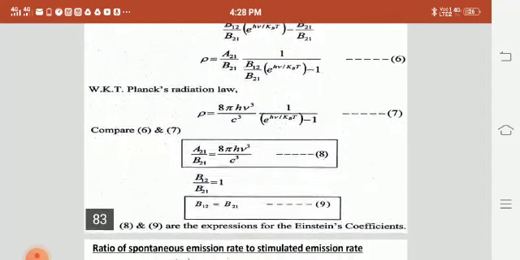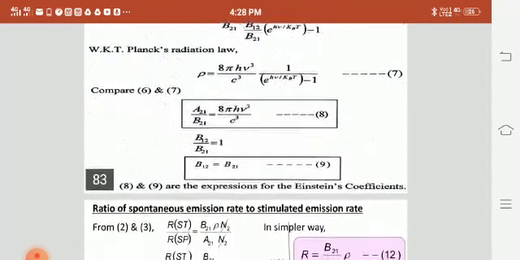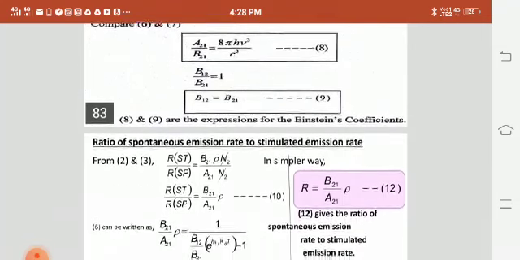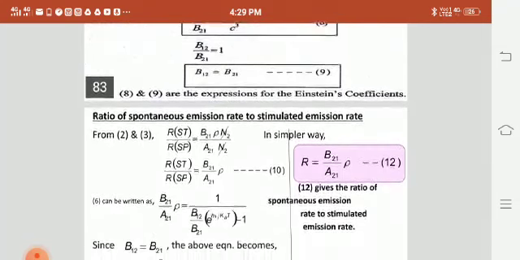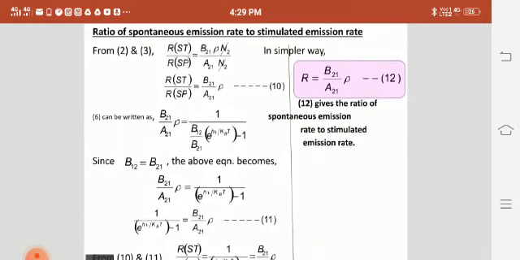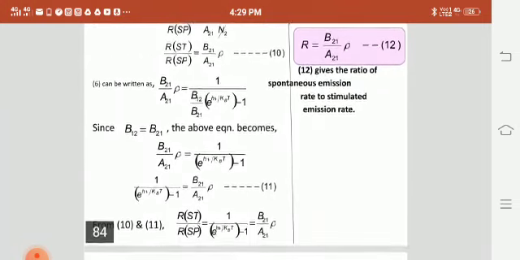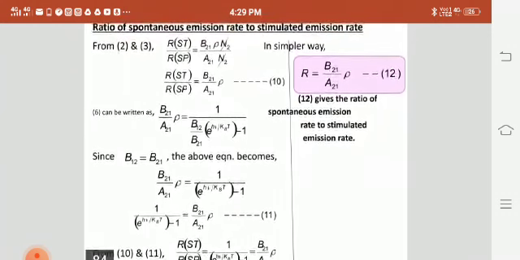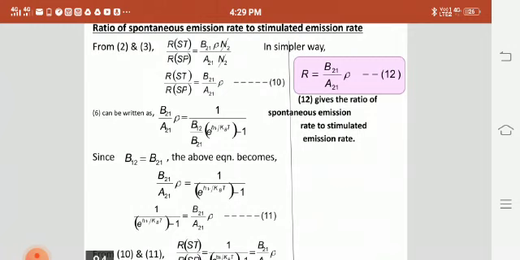So we can write B12 is equal to B21. Substituting equations 8 and 9 in the above equation and simplifying, we get B21 by A21 is equal to 1 divided by exp(h nu by kBT). Here we are getting R is equal to B21 by A21 into rho.